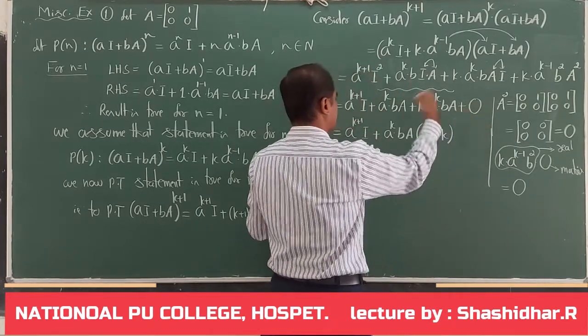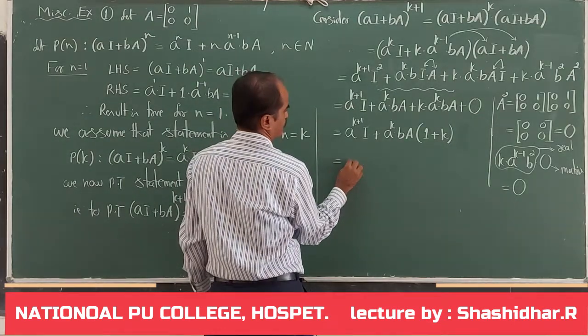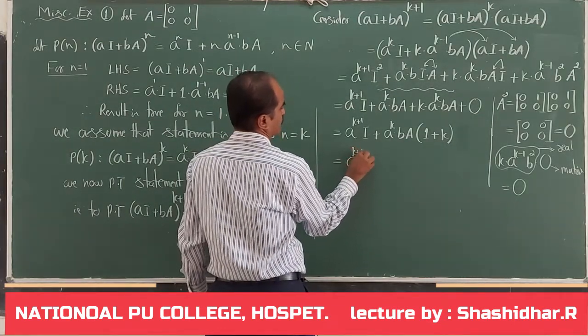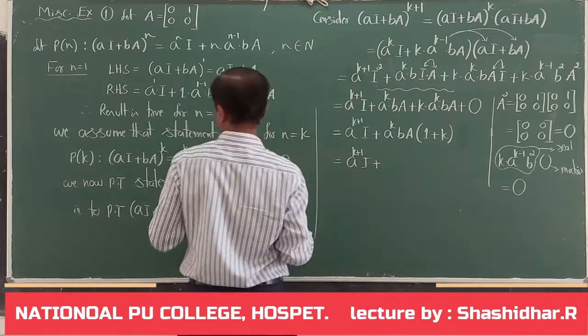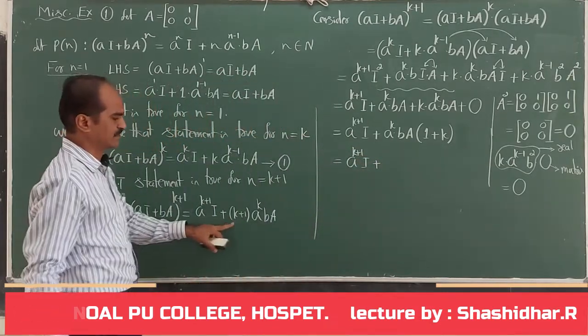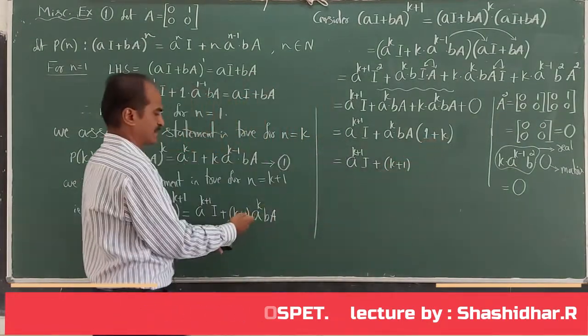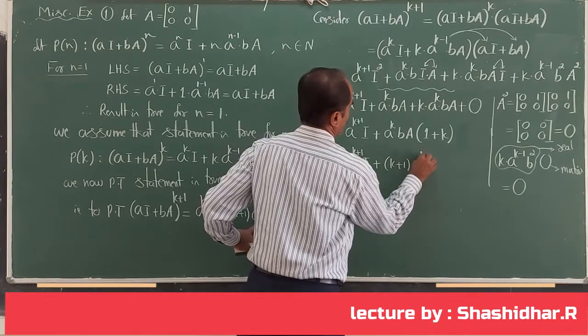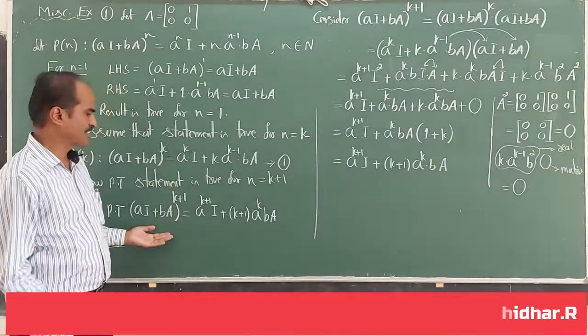When null matrix is added, it is not going to change. So it is A to the power of k plus 1 into I plus, look at the result to be proved. Here it is, k plus 1 times of 1 plus k is the same as k plus 1 times of A to the power of k into B into A. So we arrived at this stage.